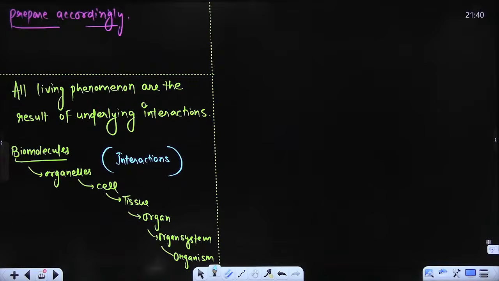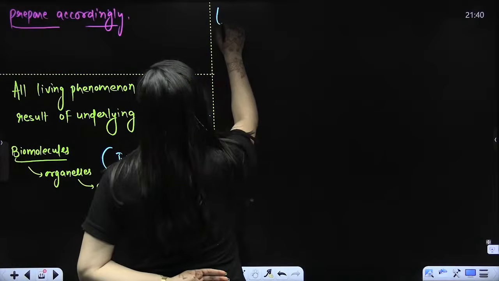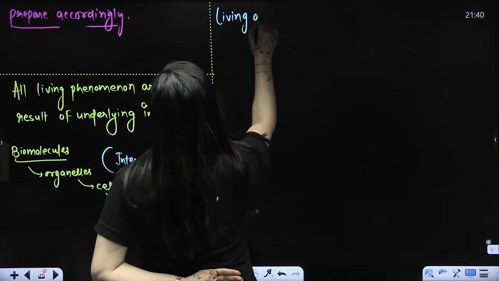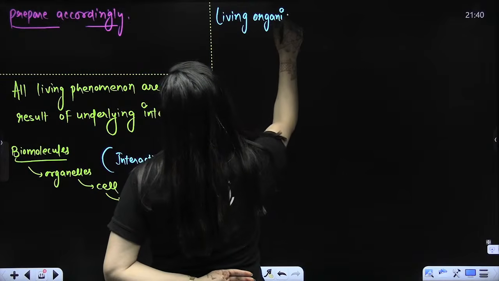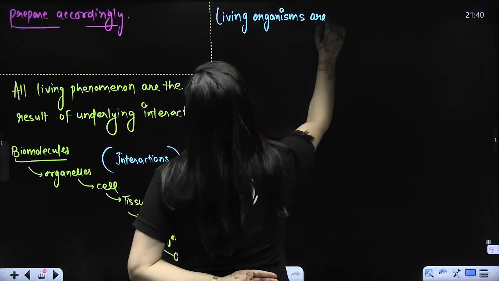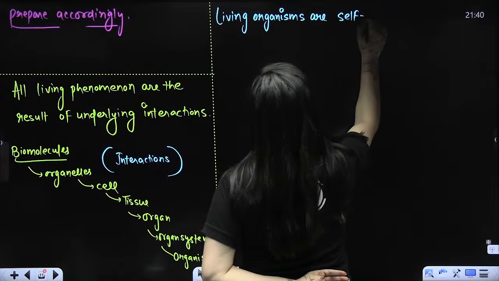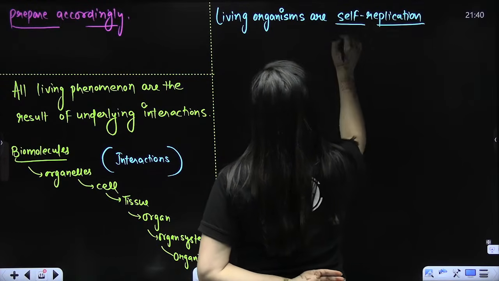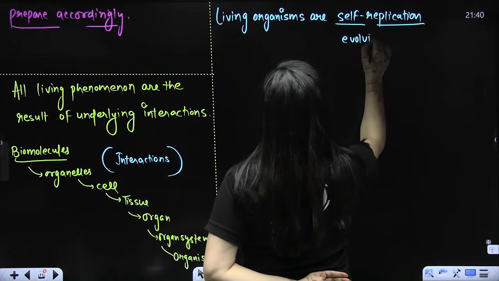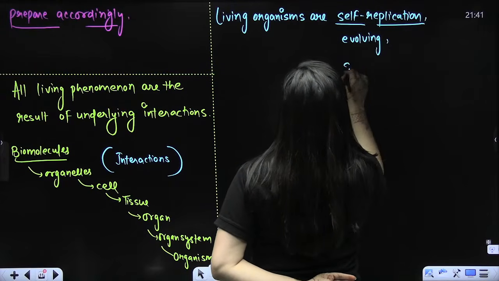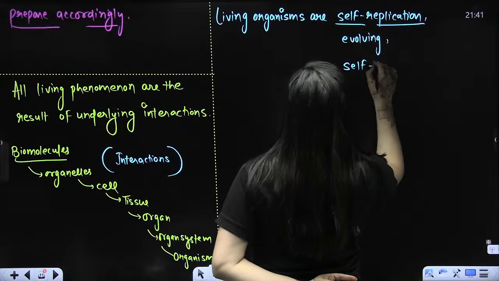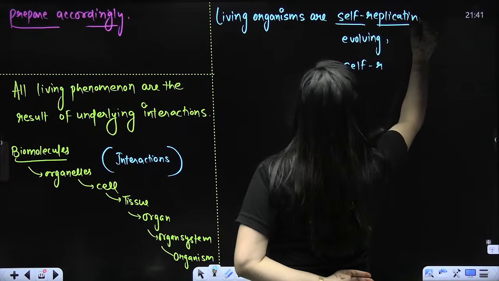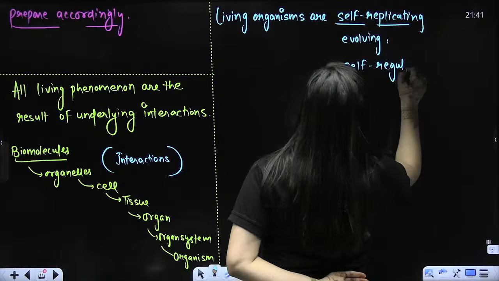So living organisms, can I say self-replicating, evolving? Living organisms are what? Self-replicating, evolving, self-regulating. Yes or no?